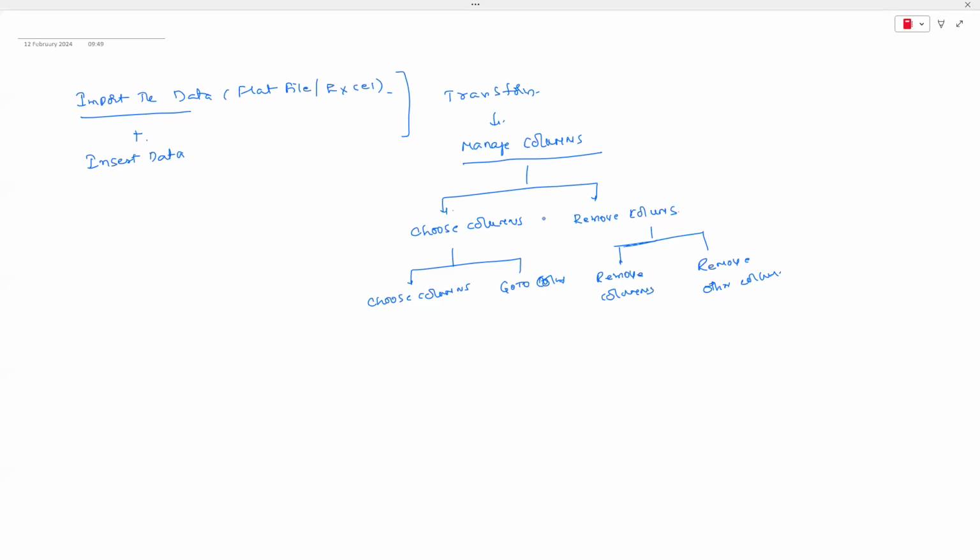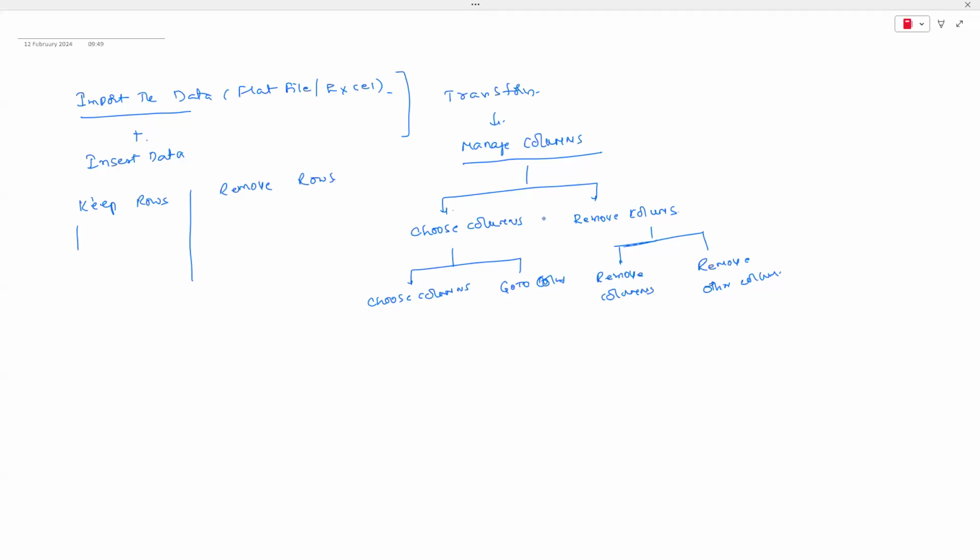Okay. And the second option is how we can choose the remaining rows, which rows you want to choose. Again, there also we have the option keep rows, and the other option is remove rows. So last class, we have seen those options.